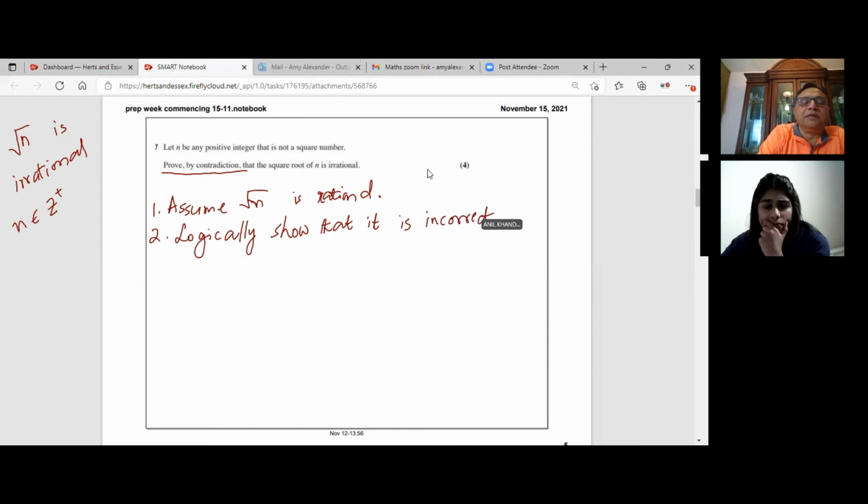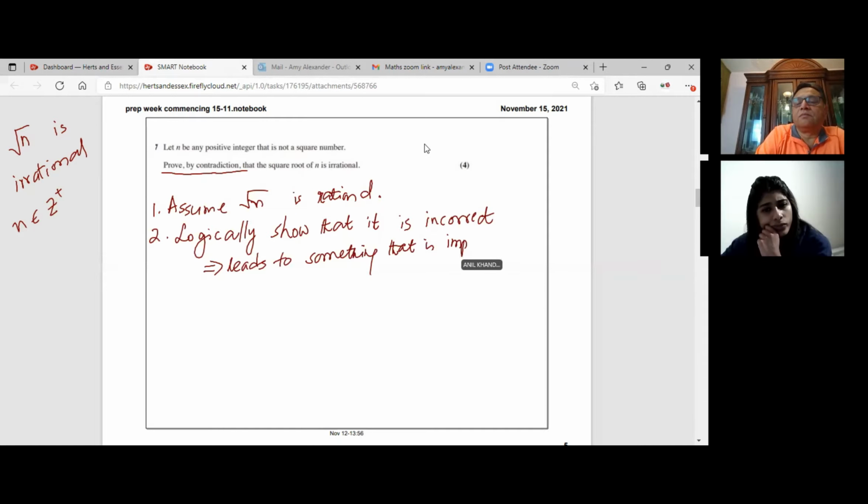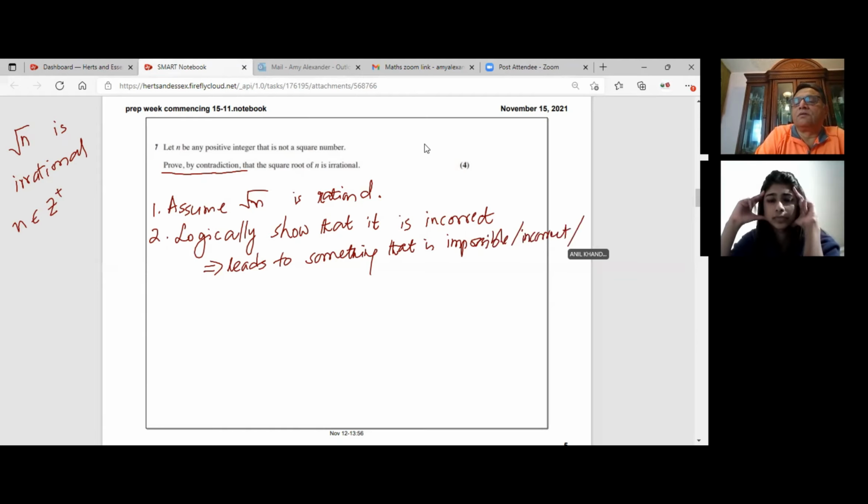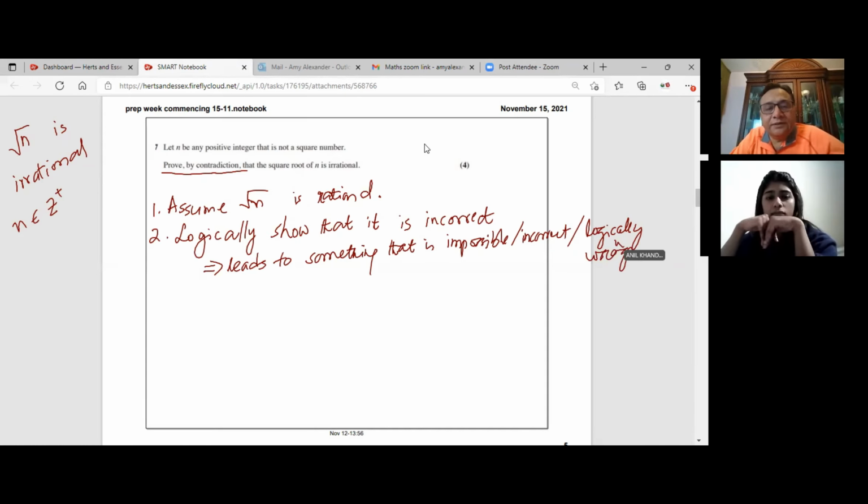So that basically means it leads to something that is impossible. So you contradict your assumption. Logically wrong. That is the whole idea, right?